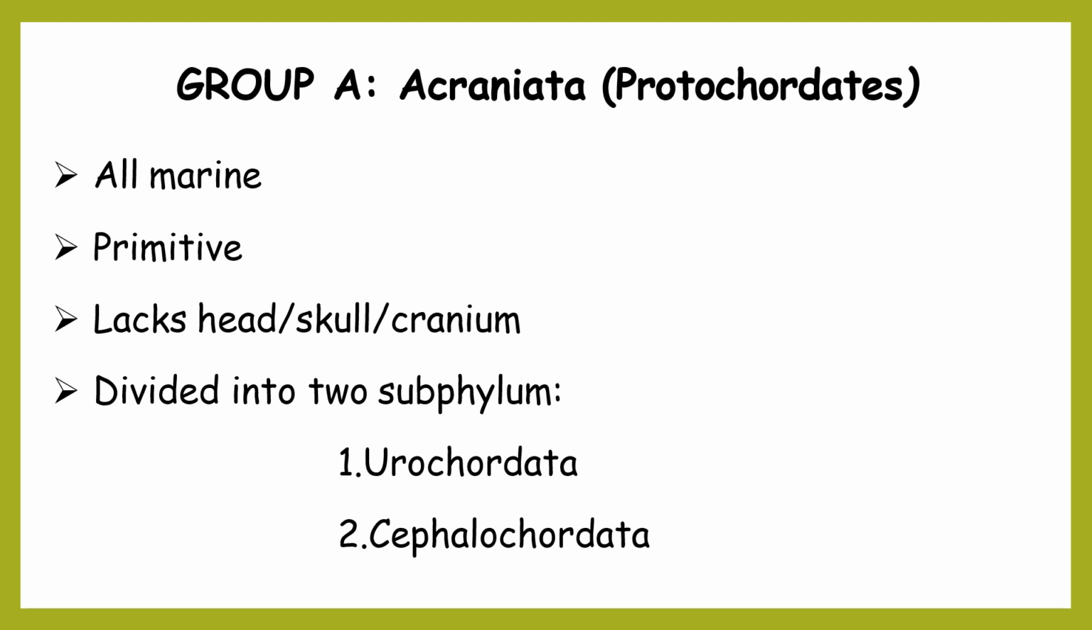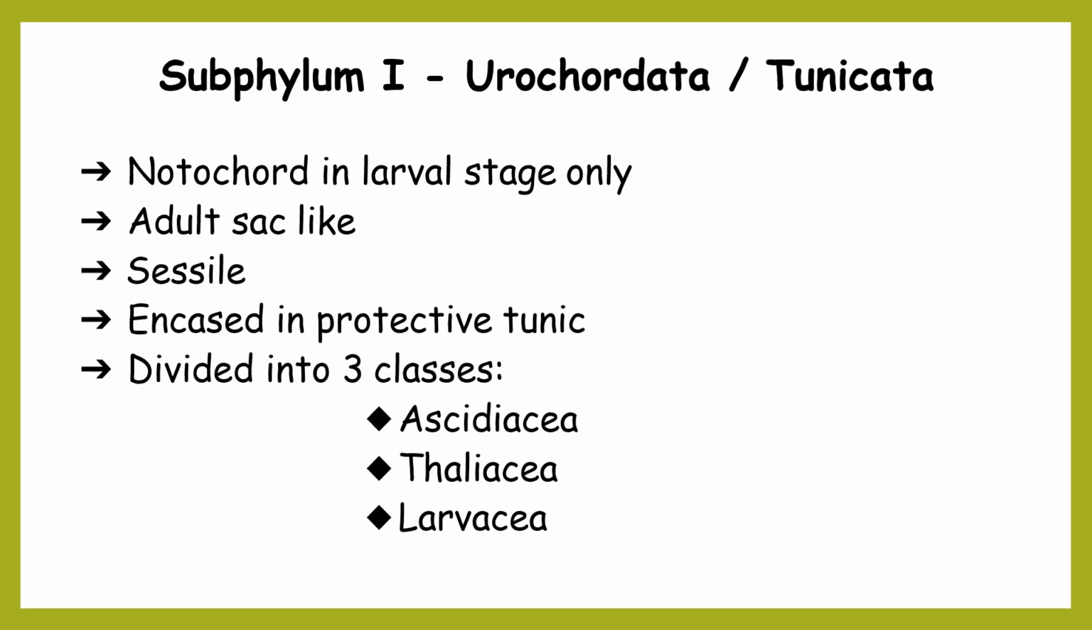First, we'll start with Group A, Acraniata, also known as protochordates. All are marine in nature. They are primitive, lacking a head, skull or cranium. That's why they are known as the Acraniata group, that is, the animals which lack a cranium. This Acraniata group is further divided into two subphyla, that is subphylum Urochordata and subphylum Cephalochordata.